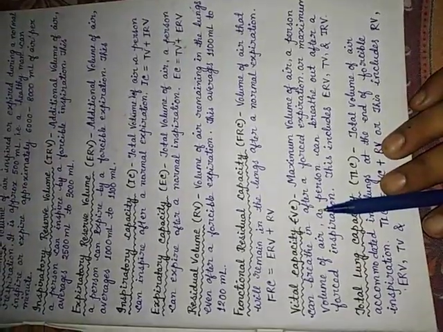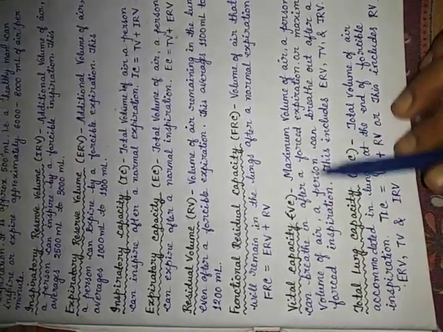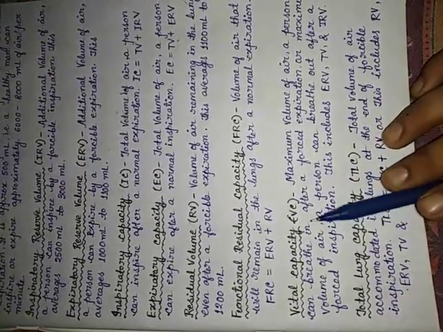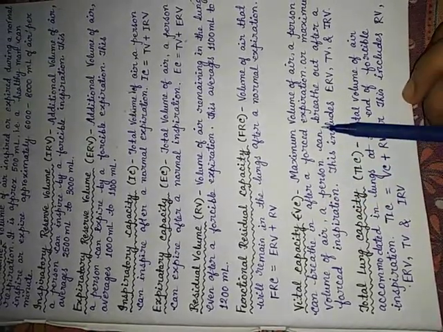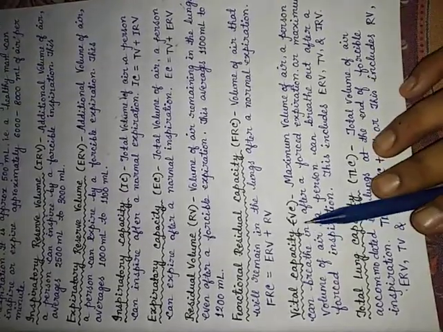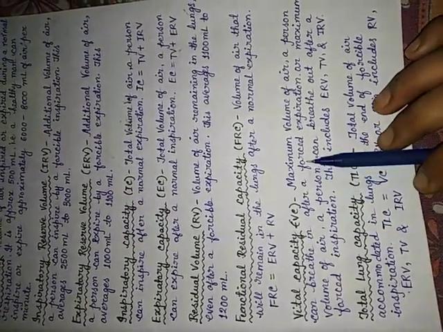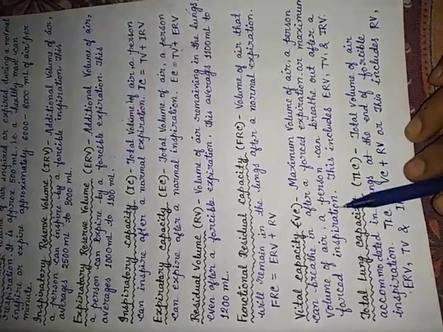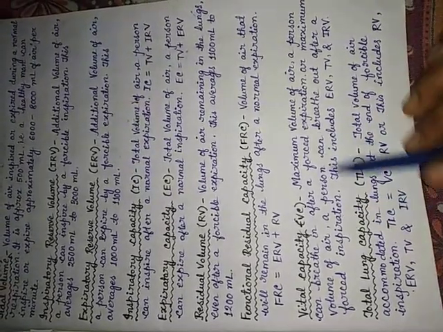Vital capacity means the maximum volume of air a person can breathe in or the maximum volume of air a person can breathe out. This is the vital capacity. The first one occurs after forced expiration and the second one after forced inspiration.